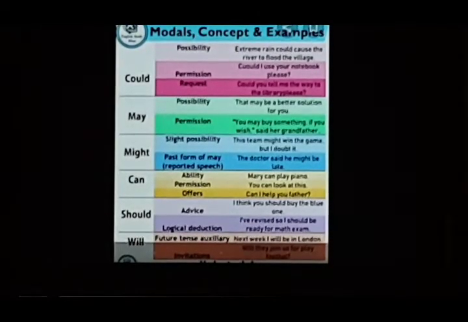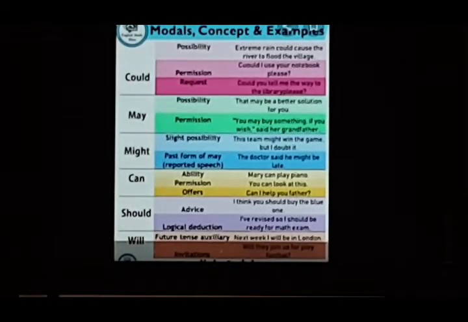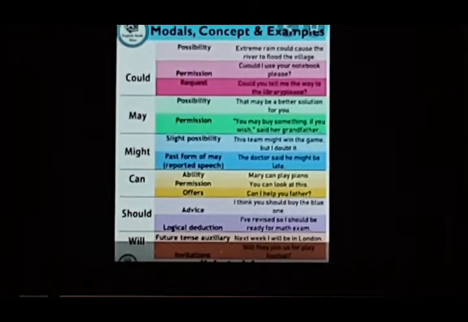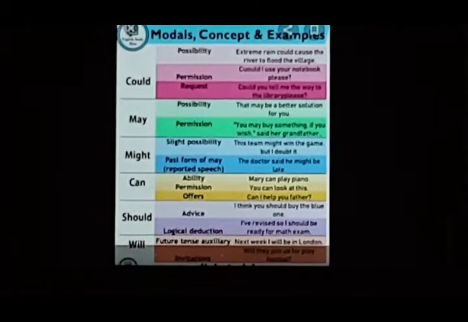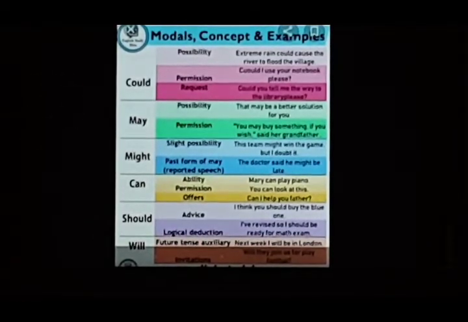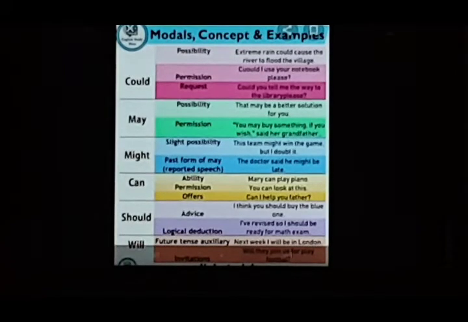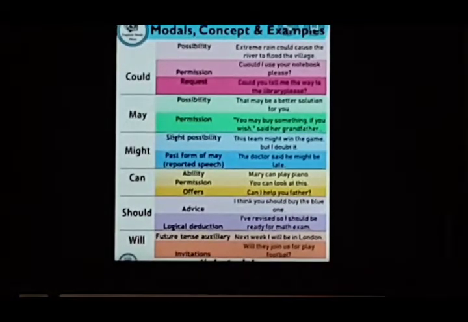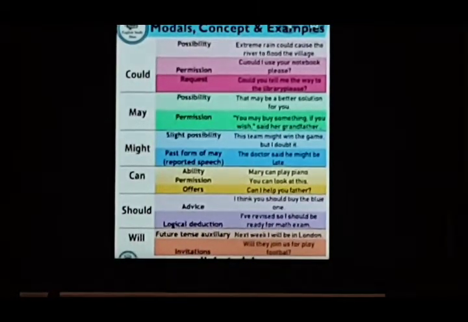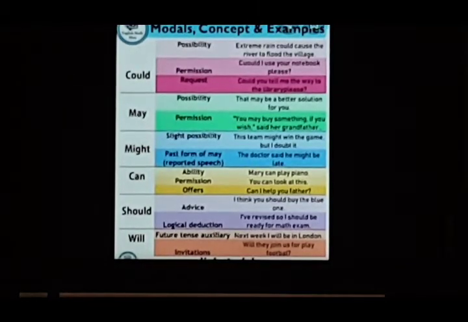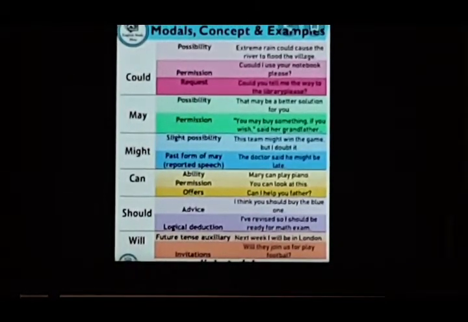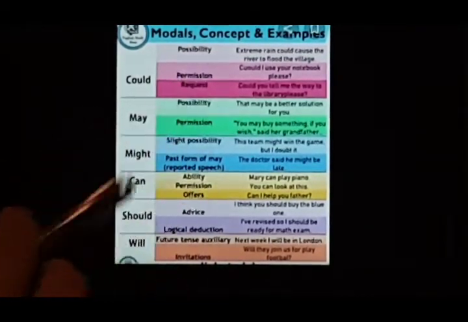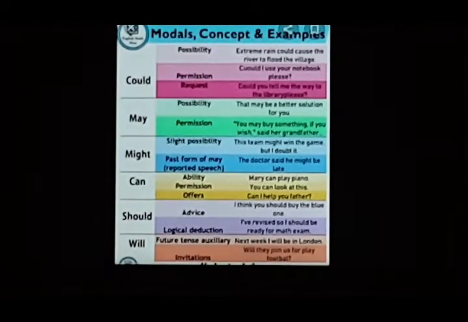See, this is the thing actually which you must remember. You must remember their use, where to use can and where to use could, where to use may and where to use might. It is just that. Otherwise we can always remember these words, these modal verbs, but it is their use which is very important. Again, this is the table where we can use could and where we can use may. Just when we are done with the class, go through it all. Just try to read everything. This is the modal verb, and these are the situations where we can use it. See, could, possibility.